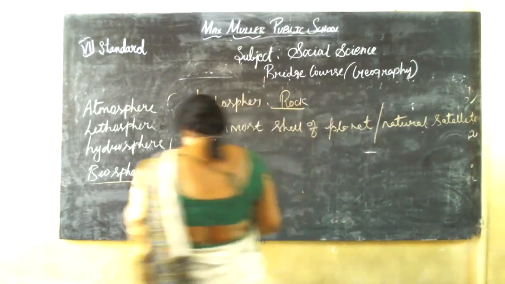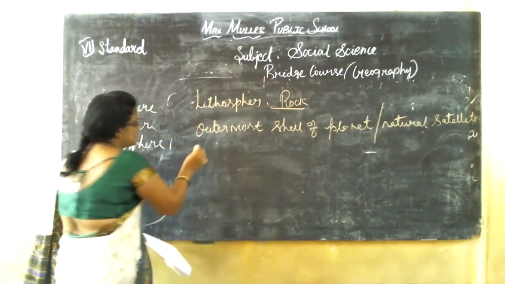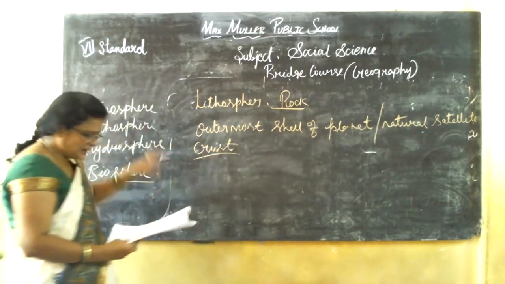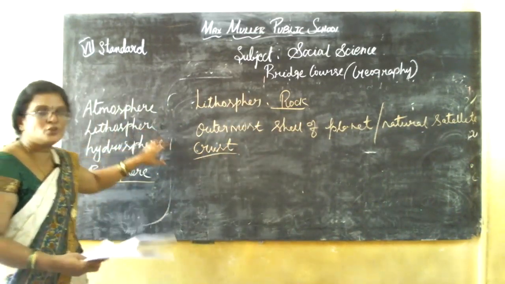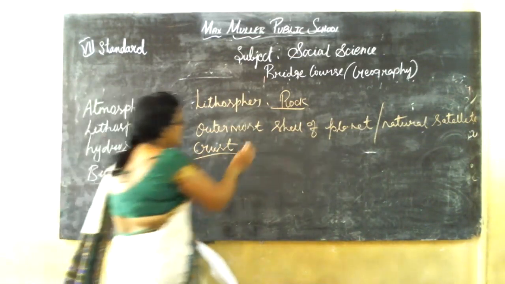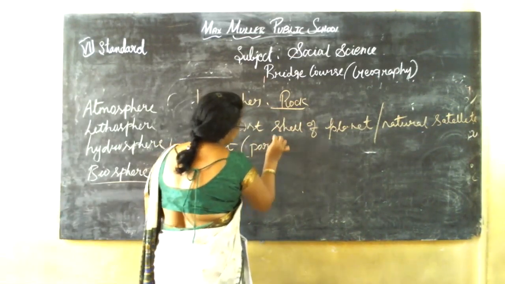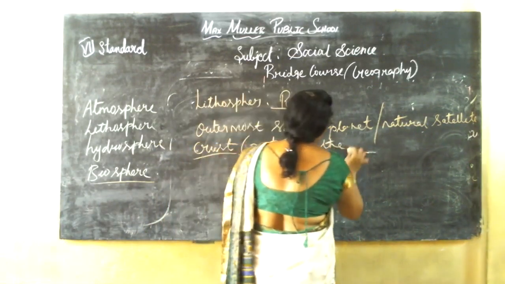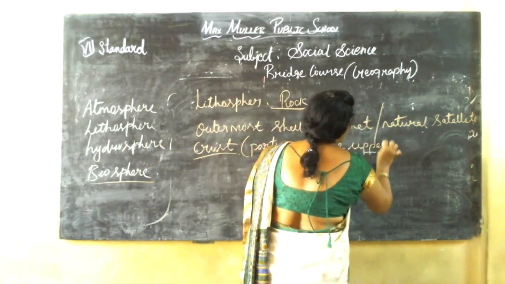On Earth, it is composed of the crust and also a portion of the upper mantle.